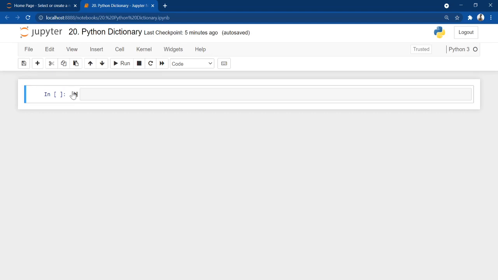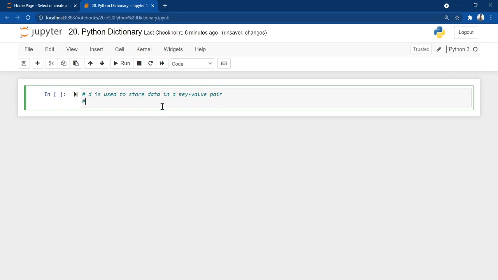Let me write some key definitions. So what is a dictionary? Dictionaries are used to store data in a key value pair. I'm writing just D as a dictionary. Just think D is equal to dictionary. So a dictionary is used to store data in a key value pair.